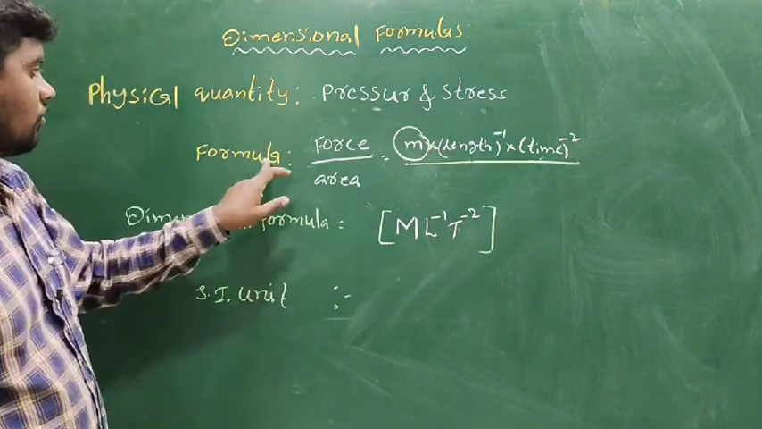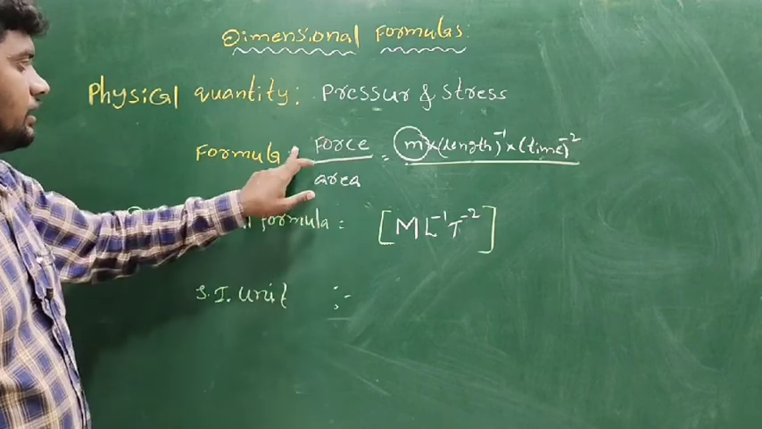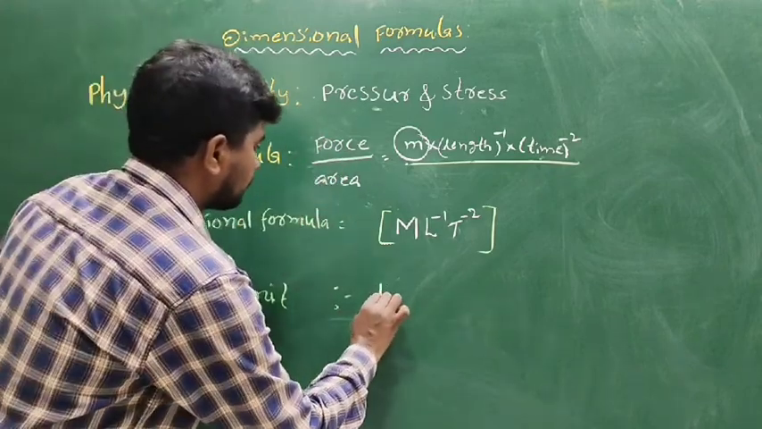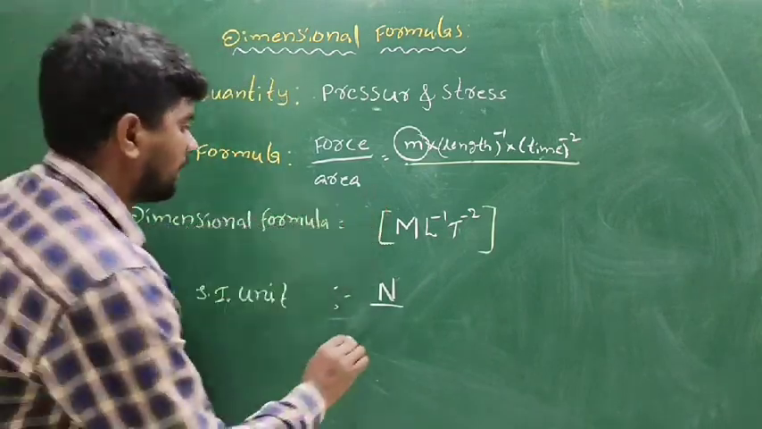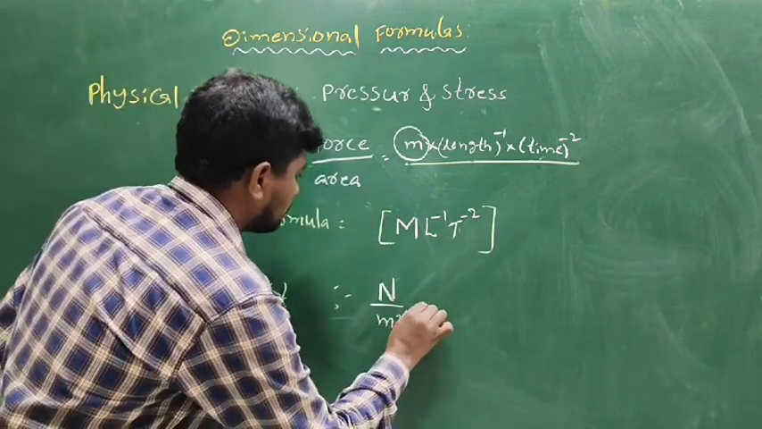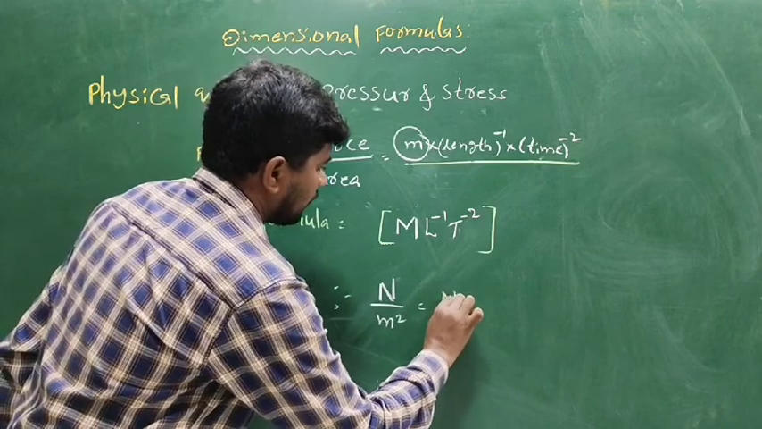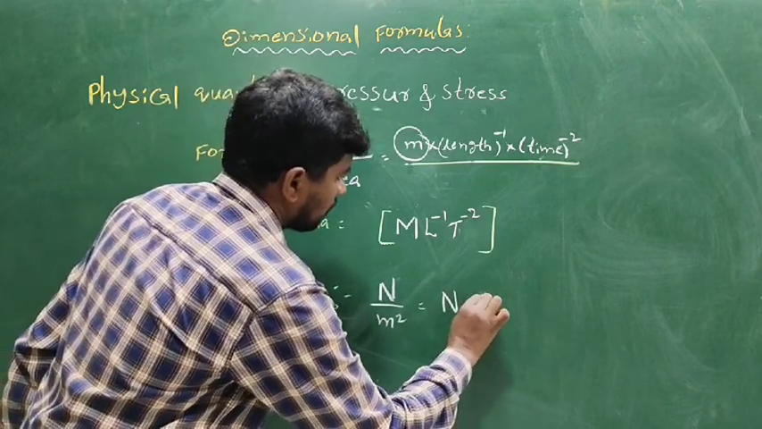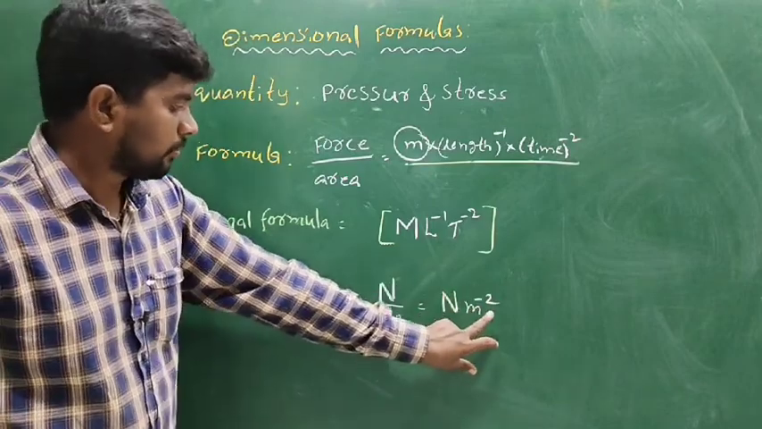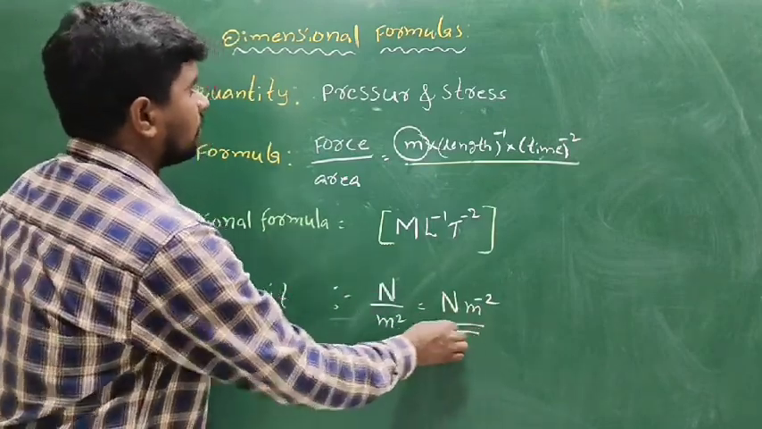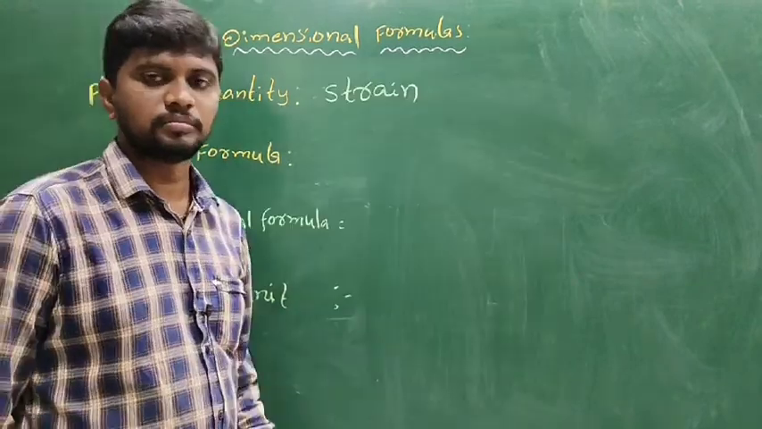Last one is the SI unit of pressure and stress. The formula is force by area. The SI unit of force is Newton. The SI unit of area is meter square. So the answer is Newton into m to the power of minus 2, Newton per meter square. This is the SI unit of pressure and stress.